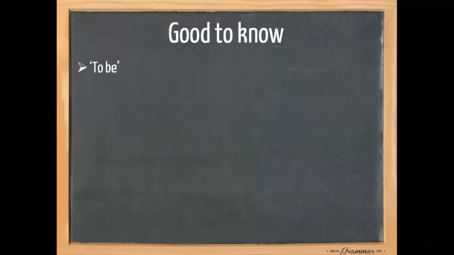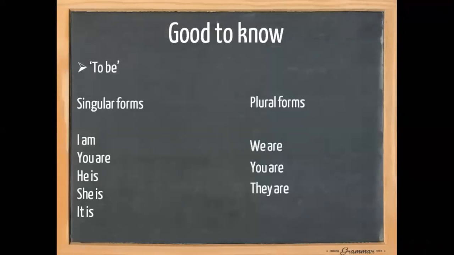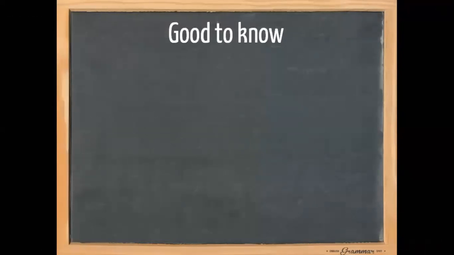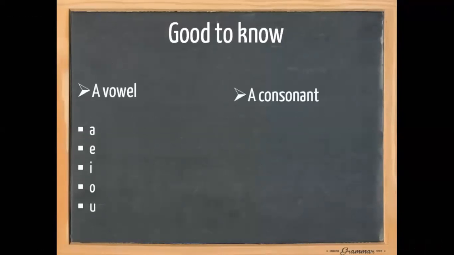The singular forms are I am, you are, he is, she is, it is. The plural forms are we are, you are, they are. It's also good to know that when I say a vowel, I mean A, E, I, O, U. When I say a consonant, I mean all the other letters in the alphabet.